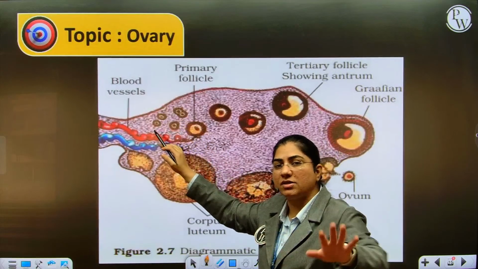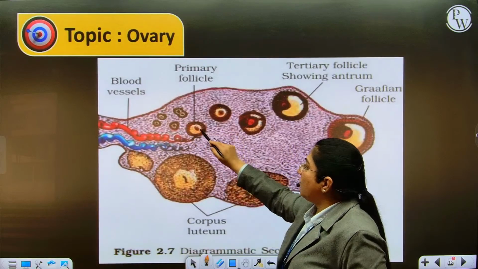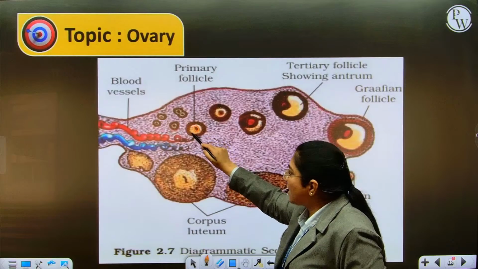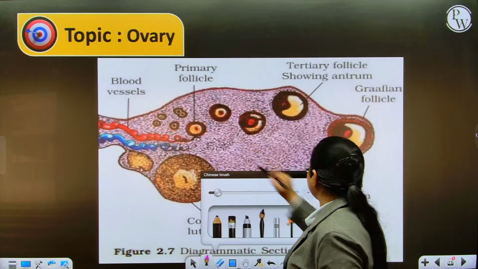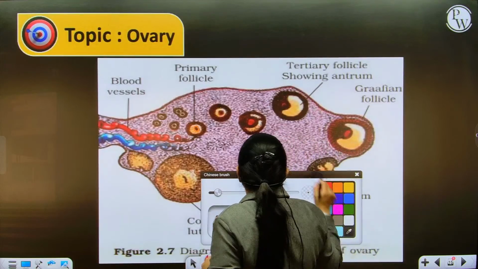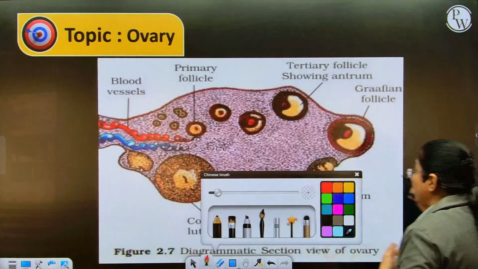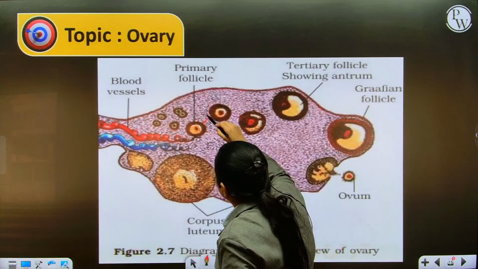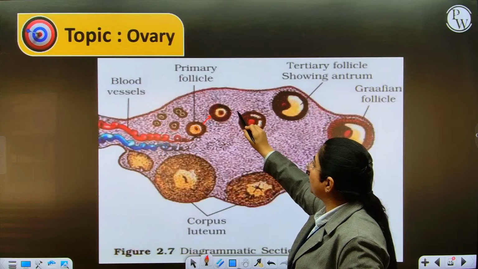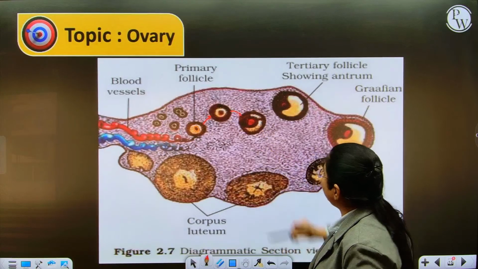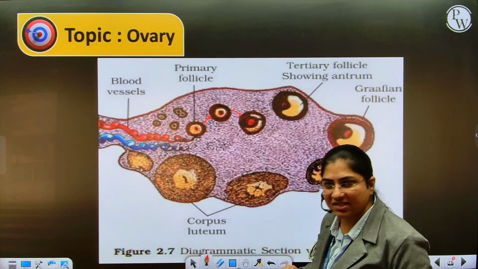However, the word primordial is not given in the NCERT. Then at birth you have primary follicles which are present, wherein there is this primary oocyte surrounded by a layer of granulosa cells. At puberty, what happens is there is FSH that is released. This follicle stimulating hormone will act on the primary follicles, converting them into growing primary follicle, into secondary follicle, where the secondary follicle will develop a layer of cells around it called theca cells.